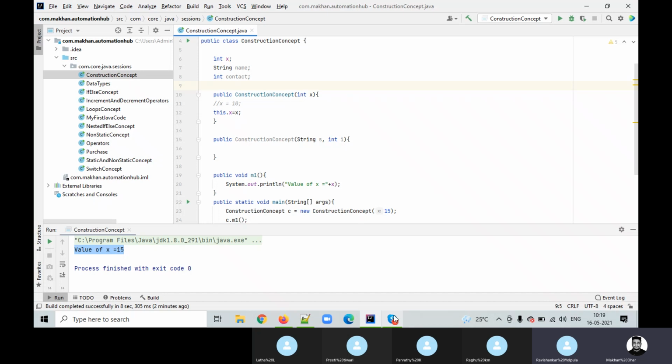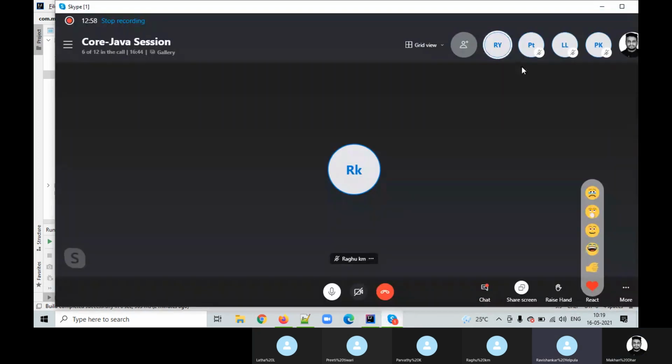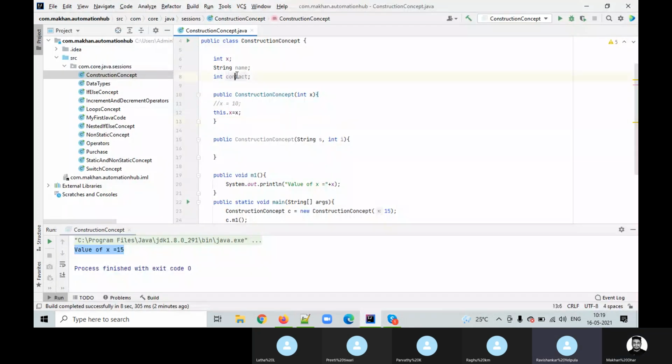Can you hear me? Yeah. Int contact. Okay, fine. Now we pass the same values when we call. So create one more object and pass the values.